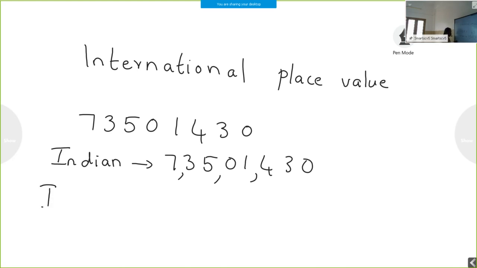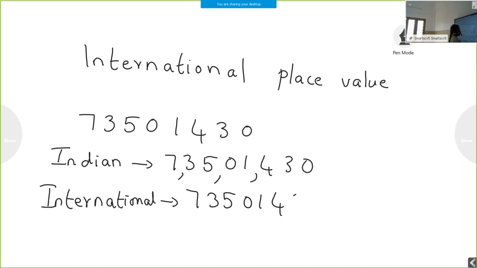But in the international place value system, the same number, when you divide it into periods, each period has 3 digits, so we have to group into groups of 3.